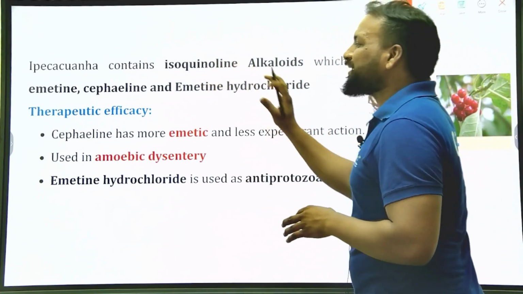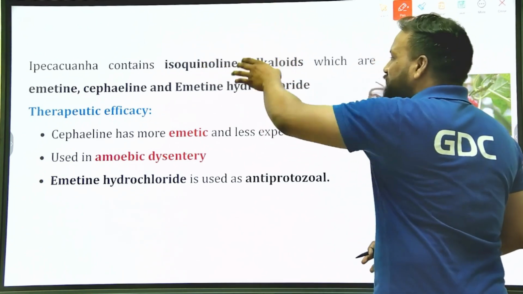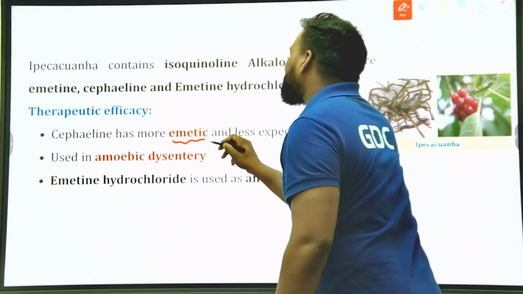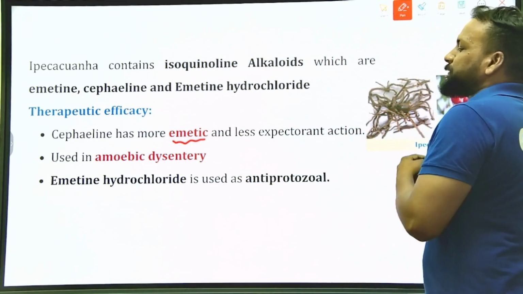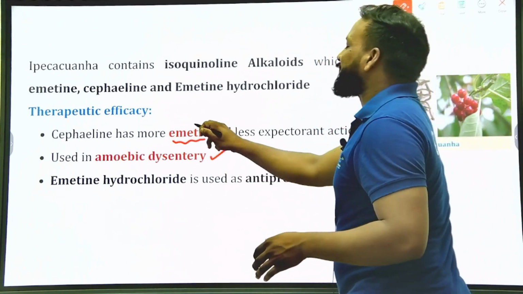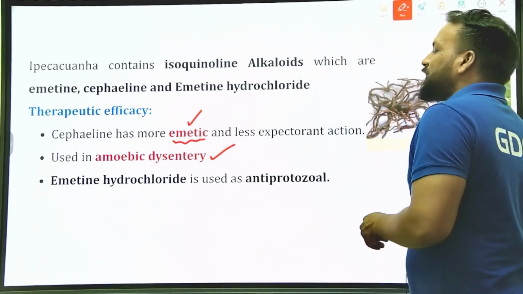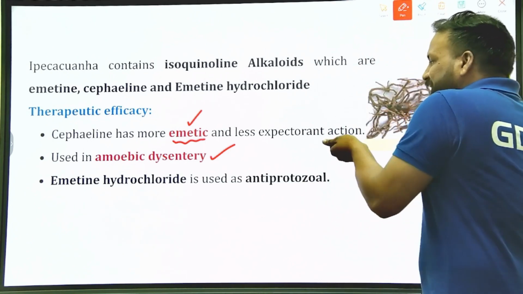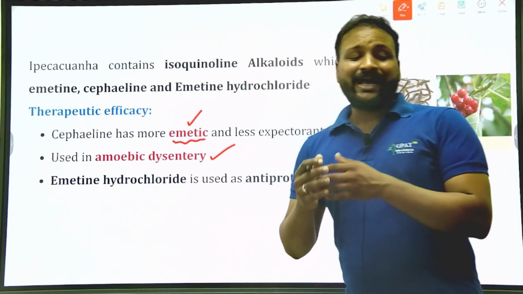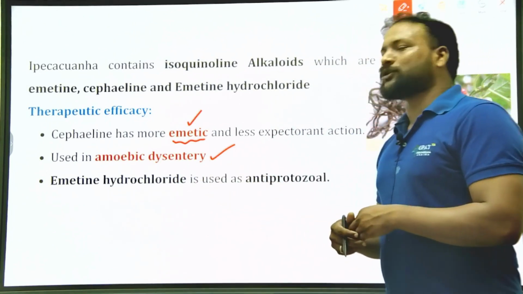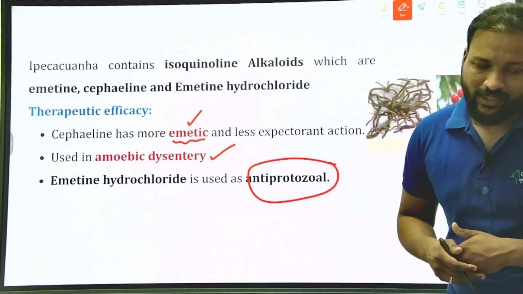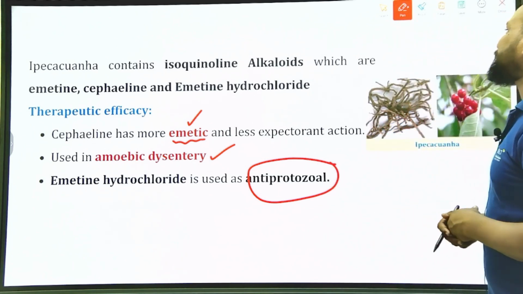Coming to the therapeutic efficacy of these secondary metabolites, cephaeline has more emetic property and less expectorant property, and is also used in amoebic dysentery. At a lower dose it can act as an expectorant and is used in the treatment of amoebic dysentery, and emetine hydrochloride is used as an anti-protozoal. That is about Cephaelis ipecacuanha.